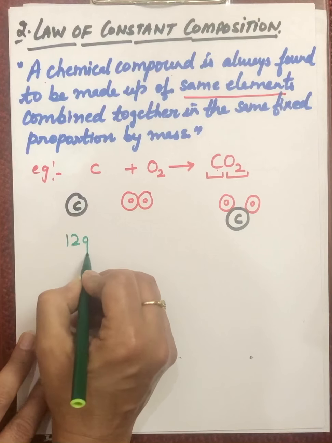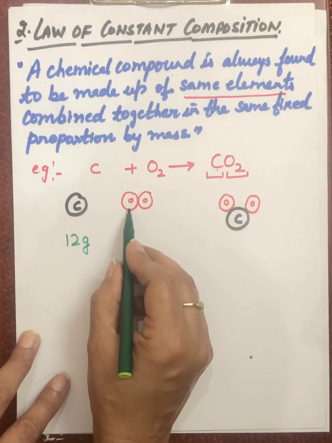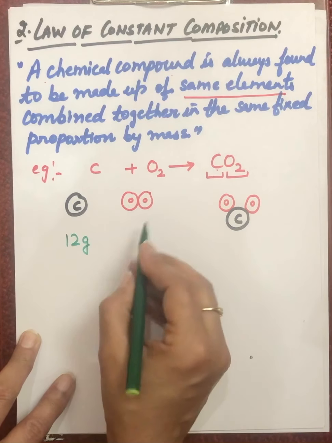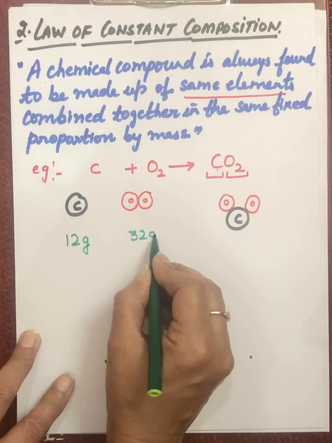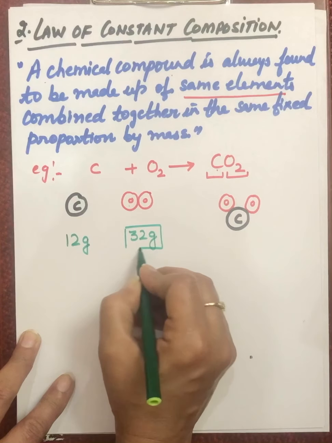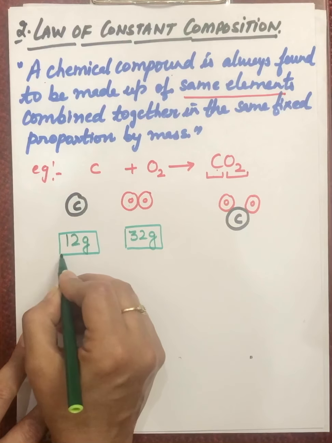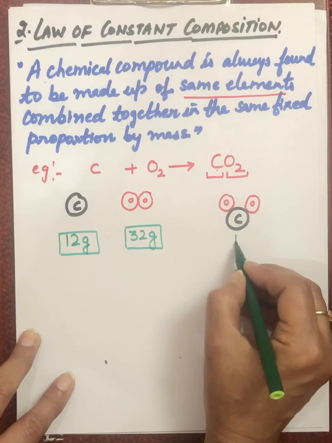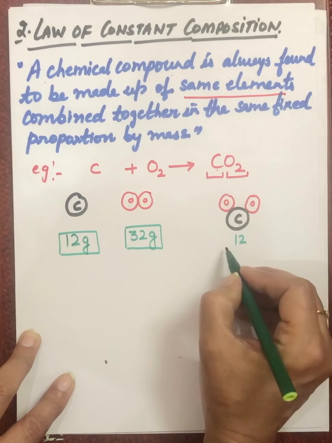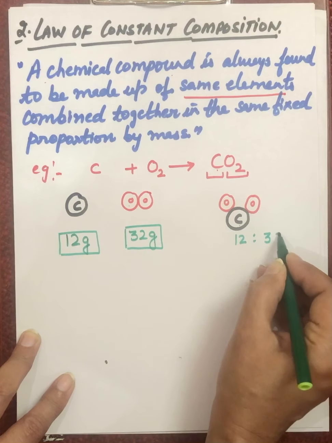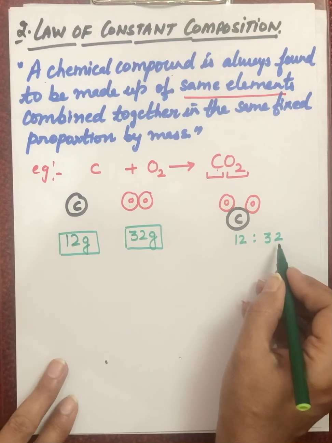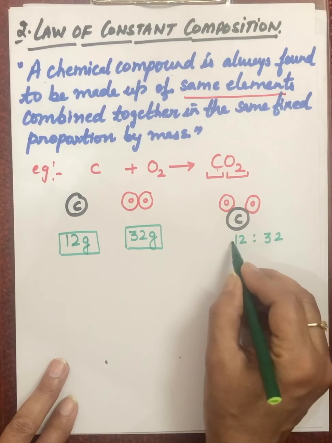So 12 gram of carbon is combining with oxygen. The atomic mass is 16, so 16 plus 16, 32 gram. It combines with 32 gram of oxygen. So we have 12 gram of carbon and 32 gram of oxygen. What's the ratio of carbon and oxygen here?